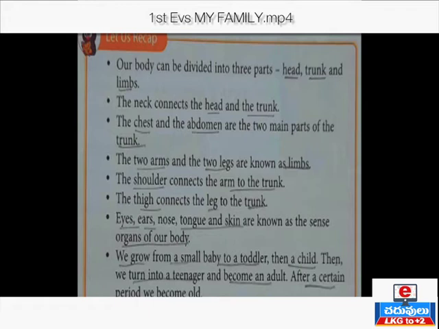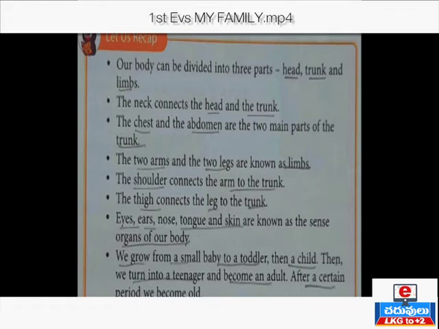The last point is growing up. We grow from a small baby to a toddler, then from a toddler to a child, then from a child we turn into a teenager.